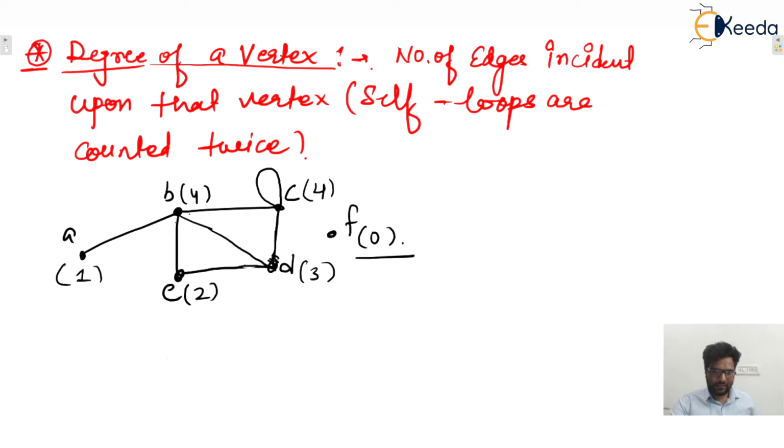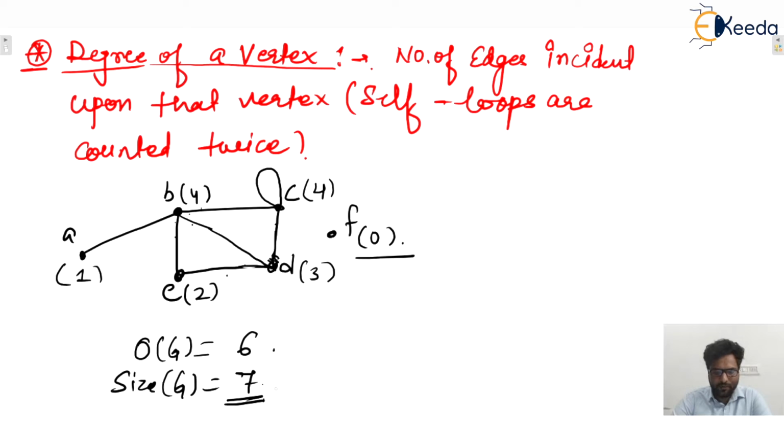So here, what is the order of this graph? Order means number of vertices, that is 6. What is the size of the graph? Size of the graph means number of edges, so we can count 1, 2, 3, 4, 5, 6, 7. So the size of this graph is 7. Okay, no problem at all.